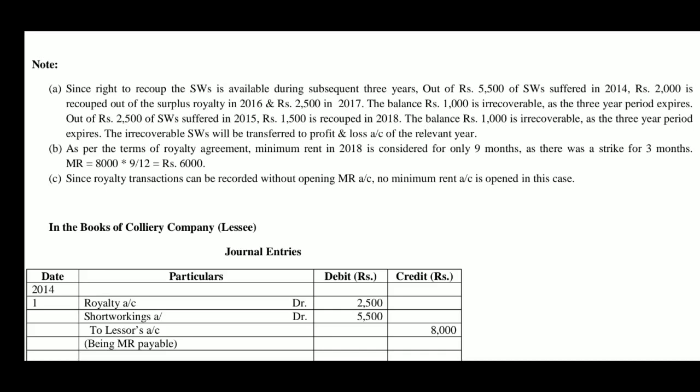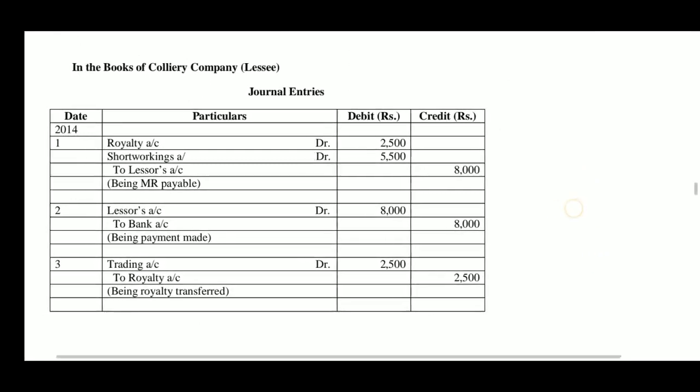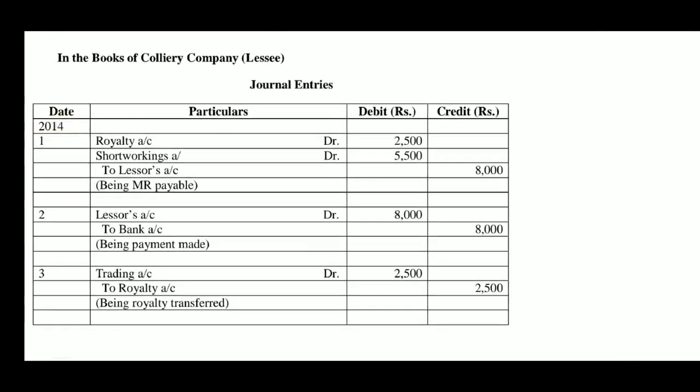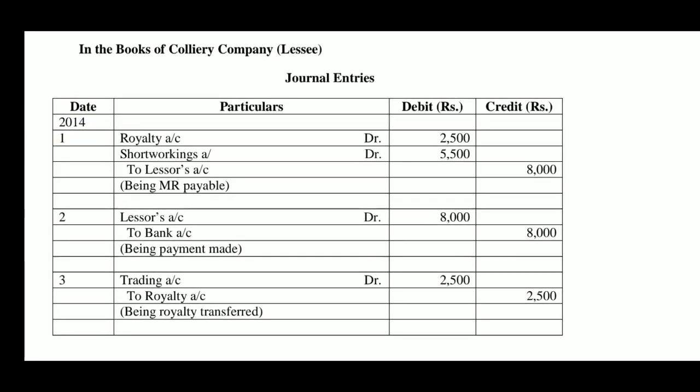So, in this problem, the minimum rent account is not opened. Without opening it, we have recorded royalty transactions in the books of both the lessee and the lessor. Now, let us consider the books of the lessee, that is Colliery Company, journal entries followed by the ledger accounts.